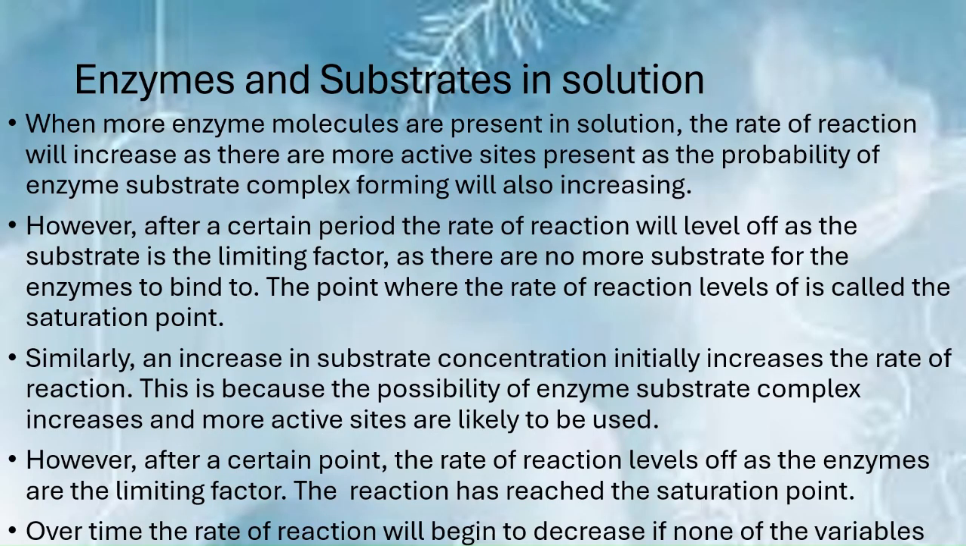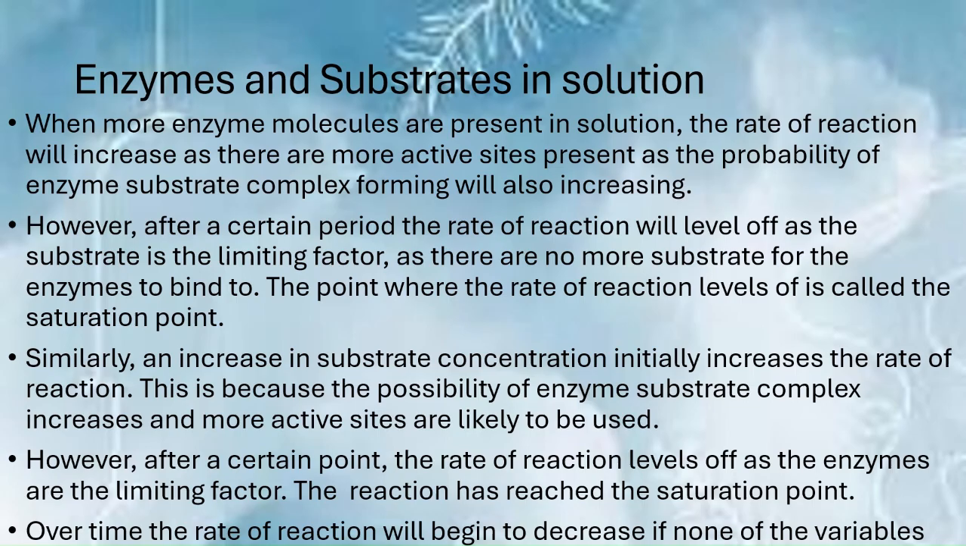If more enzyme molecules are present in solution, the rate of reaction will increase as there are more active sites present, as the probability of enzyme-substrate complex forming will also increase. However, after a certain period, the rate of reaction will level off as the substrate is the limiting factor, as there is no more substrate for the enzymes to bind to. The point where the rate of reaction levels off is called the saturation point. So if you plot this on a graph, the point where the graph begins to level off is going to be your saturation point.